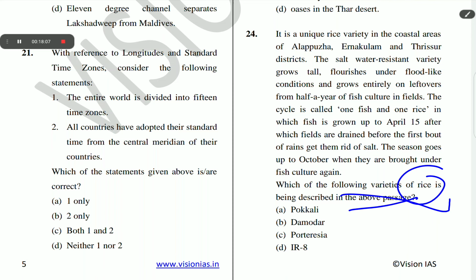The correct answer of question number 24 is A. Pokkali. Recently, it was reported that the early Pokkali rice cultivation season looks to have taken a beating with the COVID-19 lockdown, preventing timely field preparation even as the monsoon season appears to have set in.